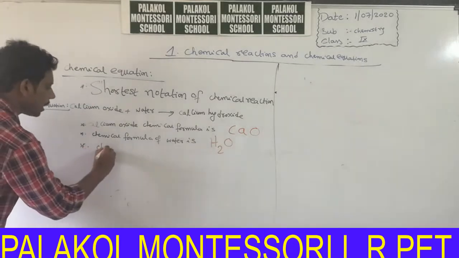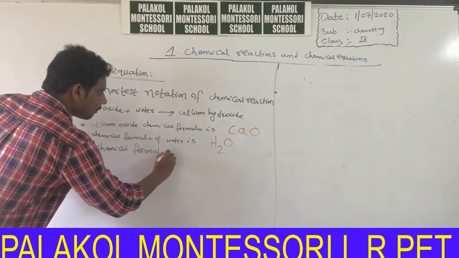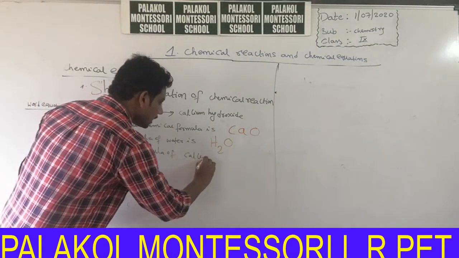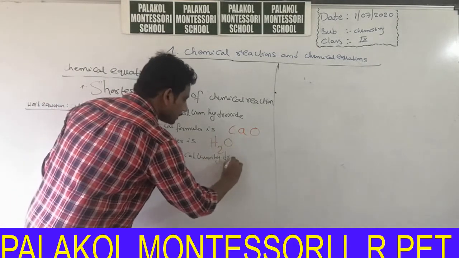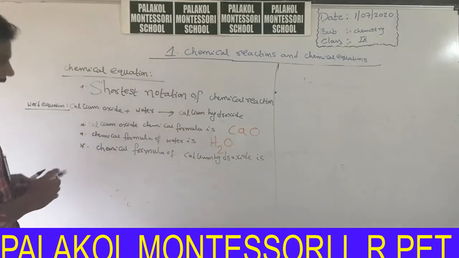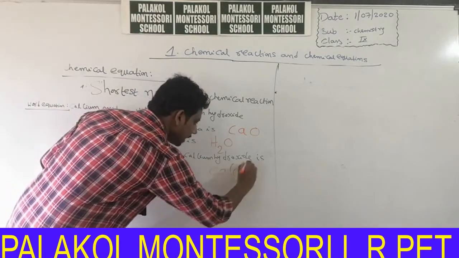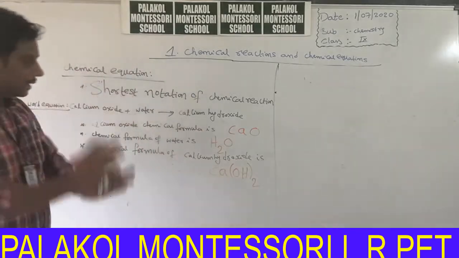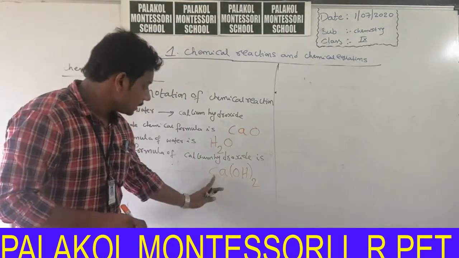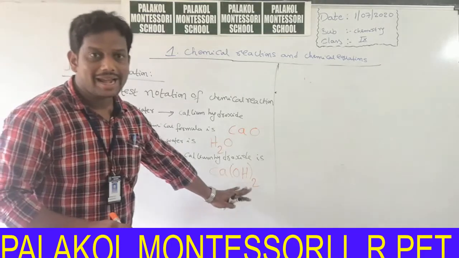Next, the chemical formula of calcium hydroxide is very important: Ca(OH)2. Ca, OH taken twice. The bracket is for only one OH, taken twice.